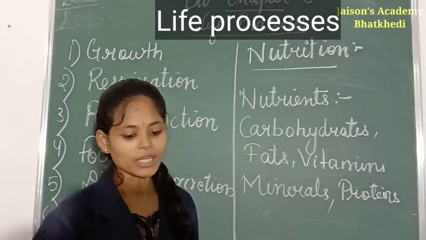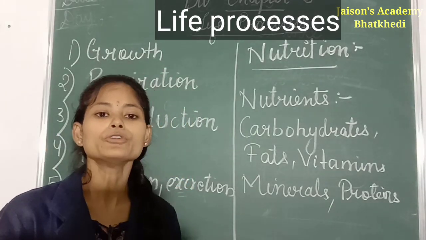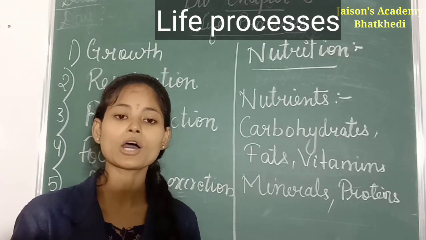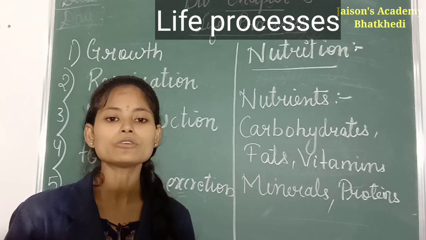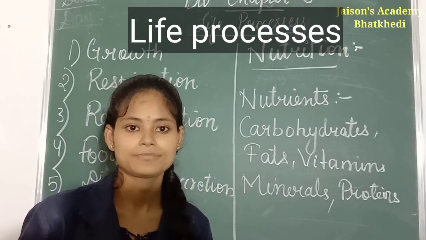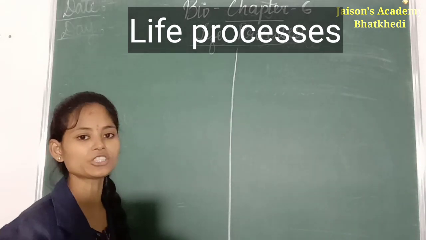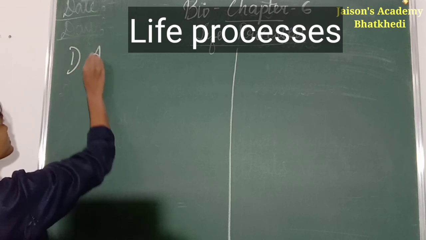Now there are various organisms whose mode of nutrition, or we can say method of nutrition, is different. See, on the basis of mode or method of nutrition, how the organisms are divided. Basically there are two types of organisms.